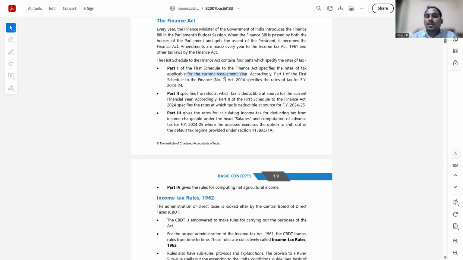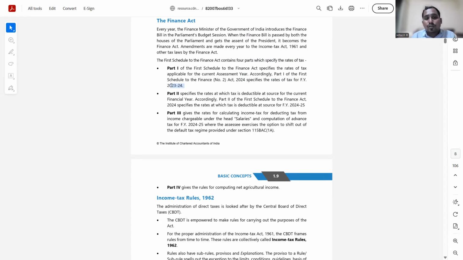Current assessment year. Here there comes a definition, a technical term of income tax which we will study in subsequent discussion. But for now, you should understand that the current assessment year is the year in which you are offering your income to tax. So part 1 of the first schedule will contain the rates of taxes applicable for the current assessment year. Accordingly, part 1 of the first schedule of the Finance Act (No. 2) specifies the rates for the financial year 23-24. They are giving this as an example, meaning the Finance Act of 2024 will specify the rates of tax for the financial year 23-24, which means assessment year 24-25.